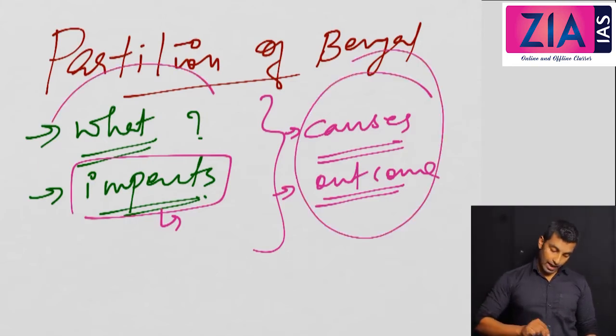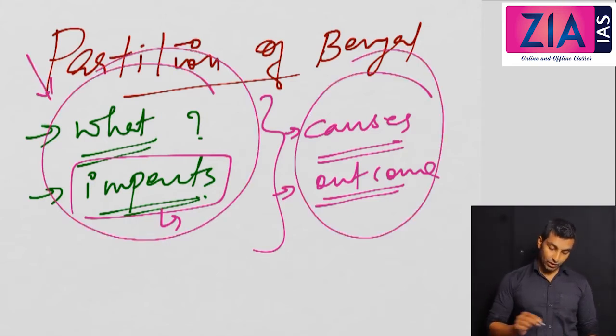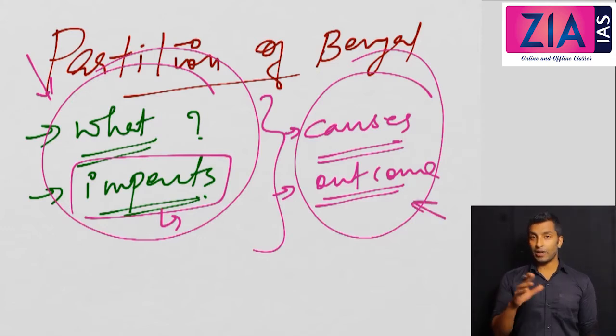So here I am actually talking about Partition of Bengal. Here I have confined to the Swadeshi movement. So the question based on the Swadeshi movement can be on causes, it can be the nature of the movement, it can be the outcome of the movement or the impact of the movement. We will discuss everything in the next 20 minutes, okay? Now, what was the cause?